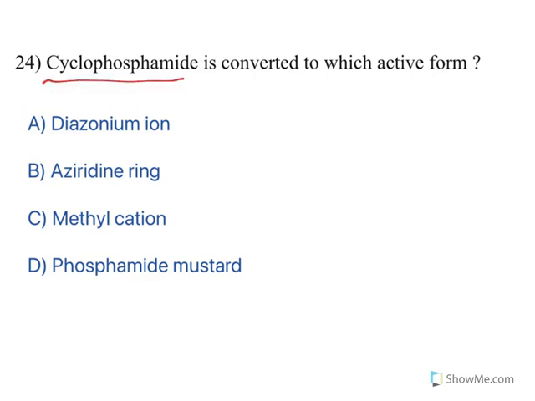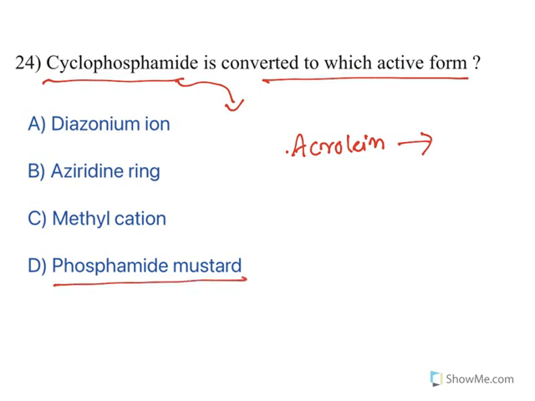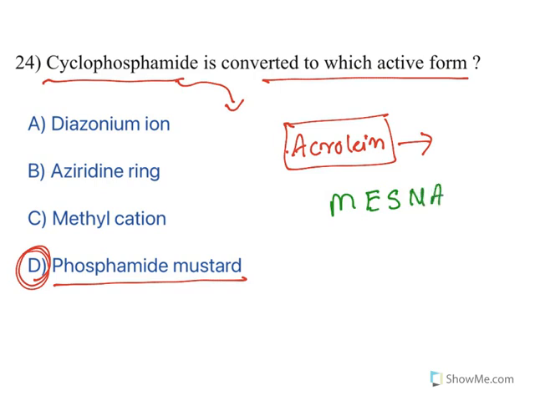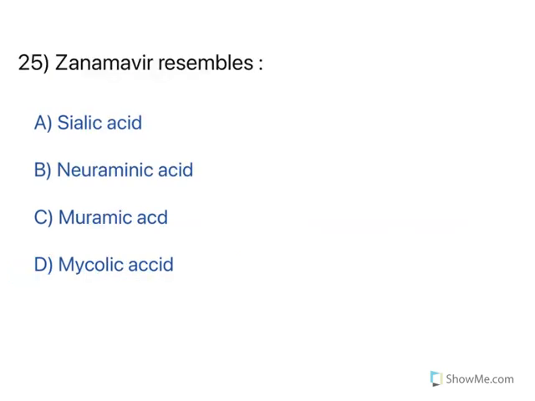Now, cyclophosphamide is converted to which active form? Cyclophosphamide is an anti-cancer drug, an alkylating agent. It is a prodrug. When it is metabolized, it releases acrolein. Acrolein is a toxic product which will cause hemorrhagic cystitis. The other one is phosphoramide mustard. This is acting as an alkylating agent, but acrolein is a toxic product. It can be neutralized by using MESNA, mercaptoethane sodium sulfonate. So this is used to neutralize acrolein. Moving to the next one.